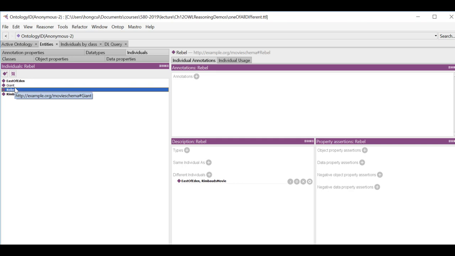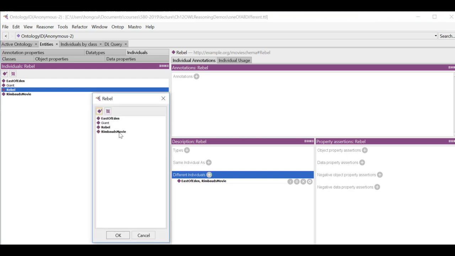We need to see if we need to adjust other different-from individual assertions as well. So this Rimbaud's movie is different from this and that. And we need to also add Rebel is also different from Giant and East of Eden.